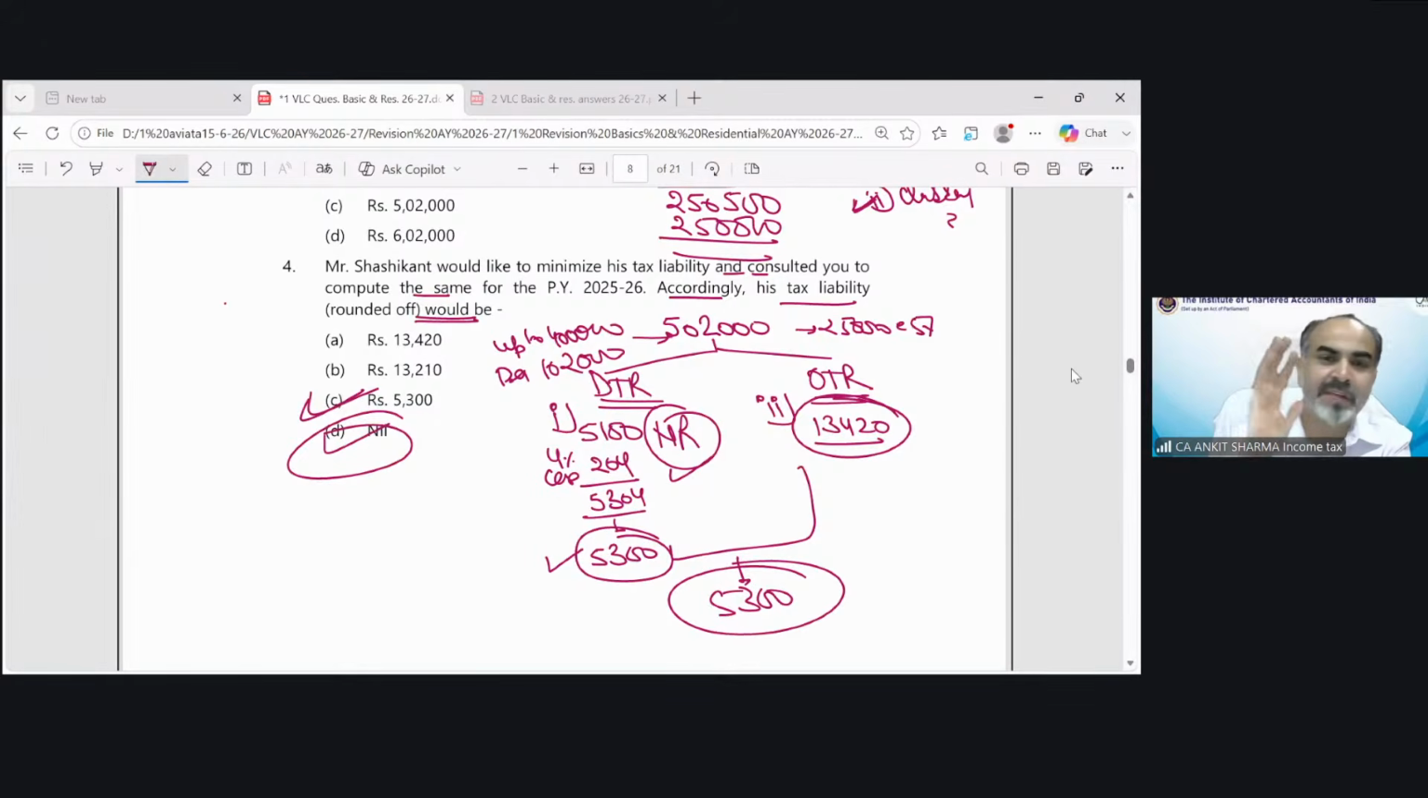So please remember, if you think something is too easy to solve, this is the CA examination, not a BCom examination. So if you think something is very easy, check it twice, double check it. It cannot be that easy, I believe.